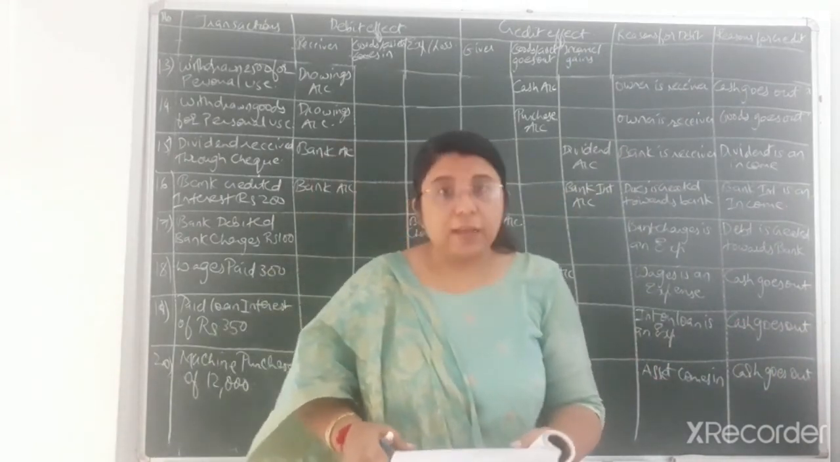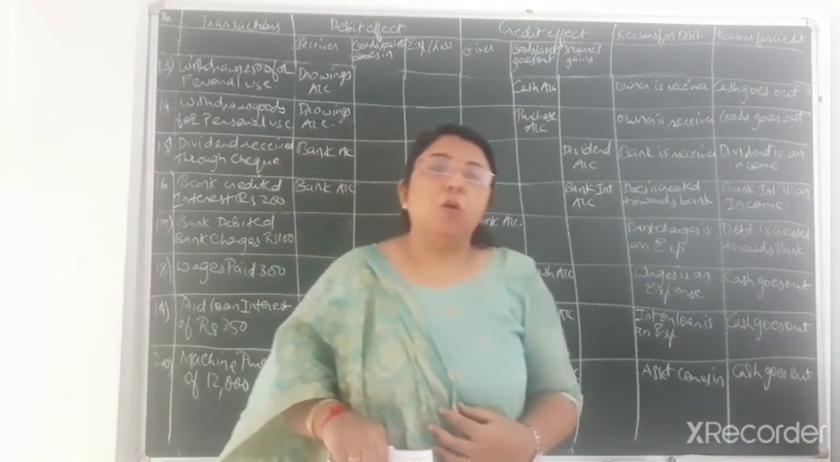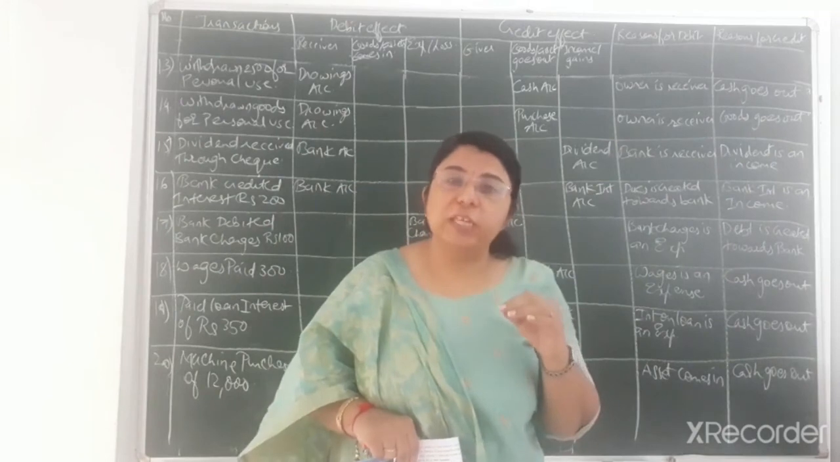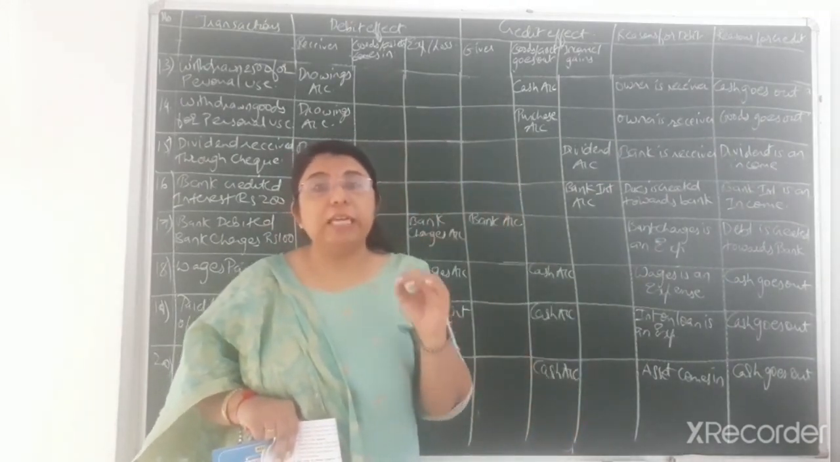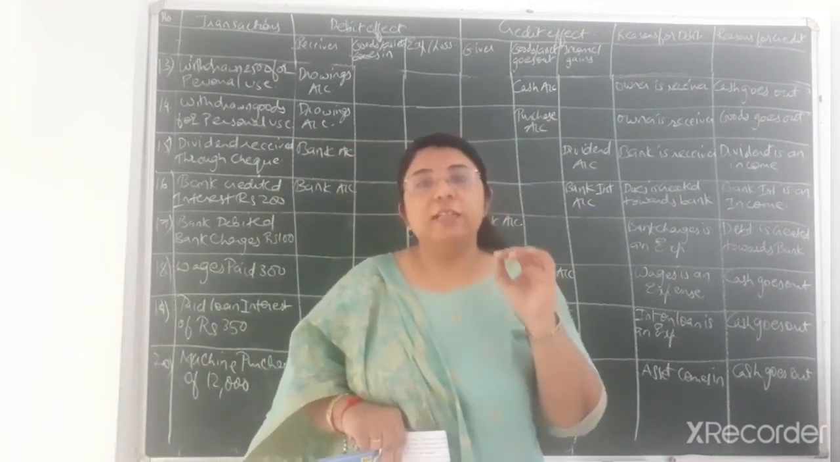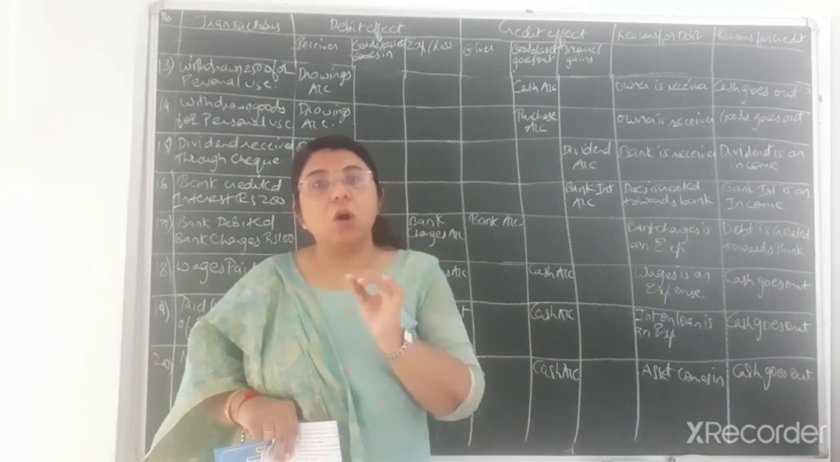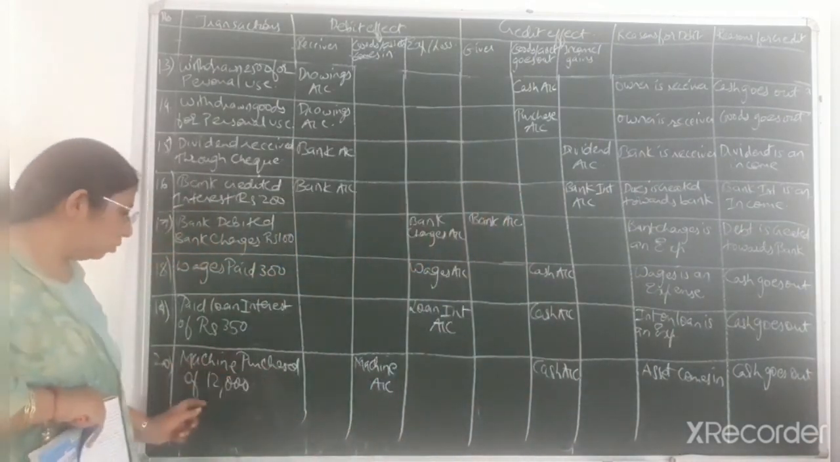Now moving on to the last transaction, that is machine purchased of rupees 12,000. Now we have purchased the machine over here, it is one of the assets. Okay, so if we are purchasing any asset, then we have to write the name of the asset account. But if we are purchasing goods or selling goods, then we have to write the word purchase account or sales account. Okay, so here you can see the last transaction that I have written, machine purchased rupees